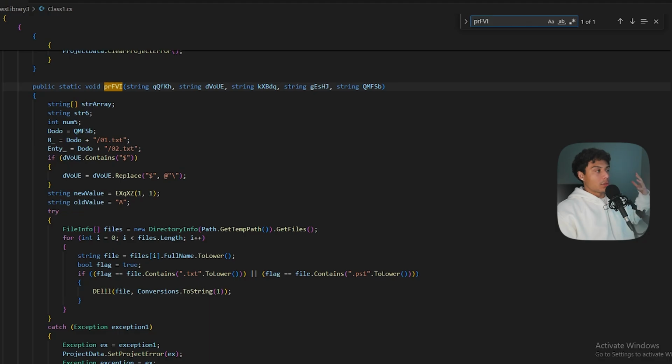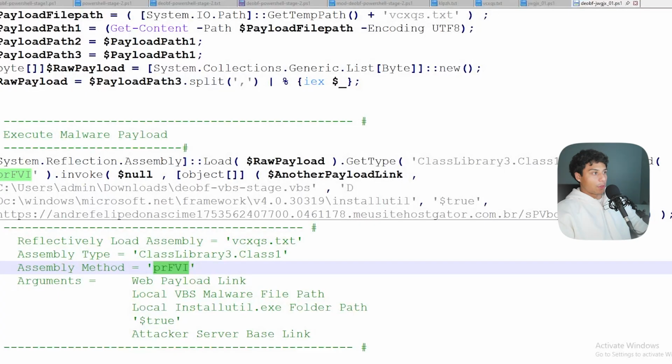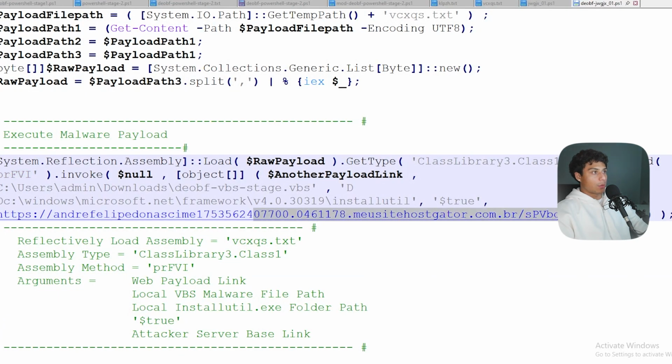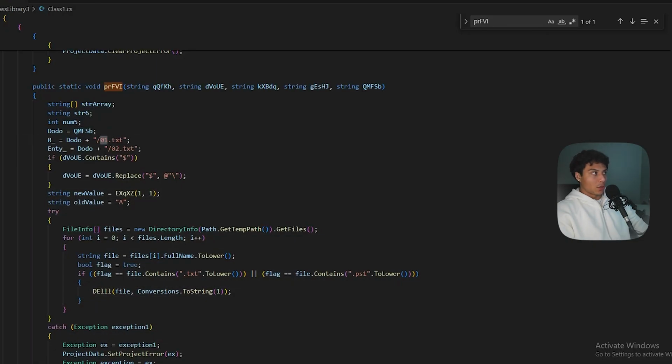I'm not going to go through this line by line. There's just too much here, but there's a couple of interesting things we can learn. We can see they're using o1.txt, o2.txt. If we trace this variable back, this is actually the fifth argument being the link to their HostGator website. So they're actually calling two more payloads from o1 and o2.txt on that same website.